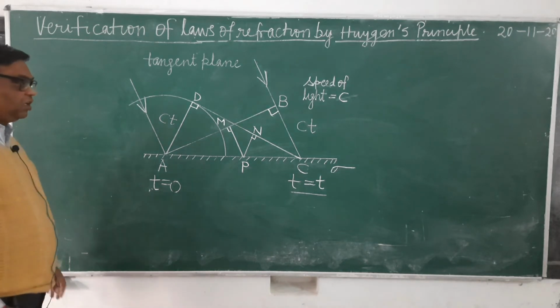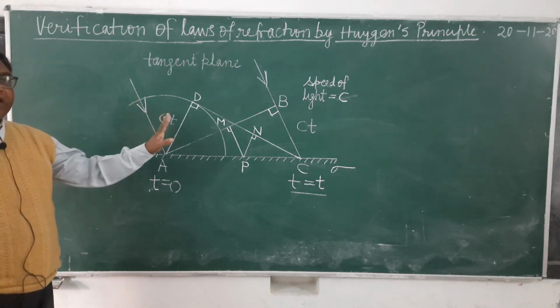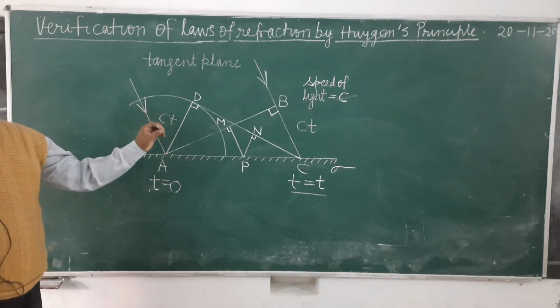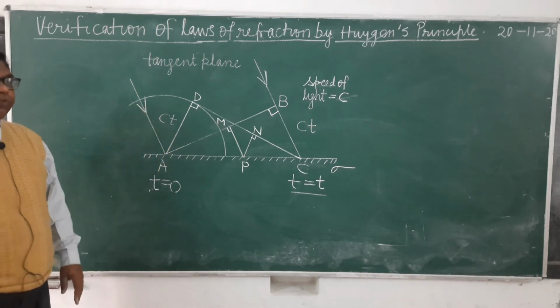Now all of you see here. Now we will verify whether CD is the reflected wavefront, whether it is the new position of the wavefront or not. How will you verify?